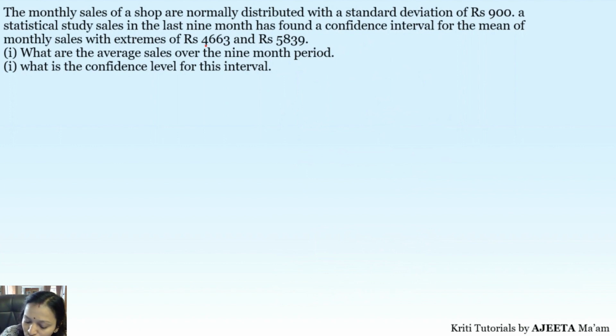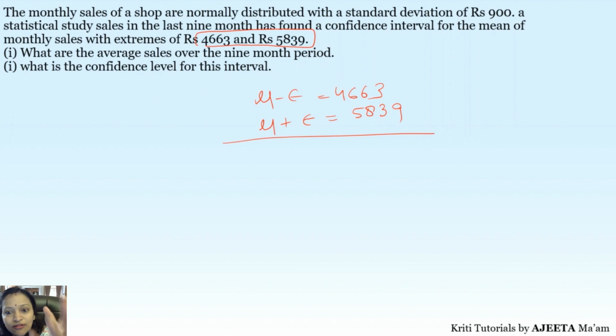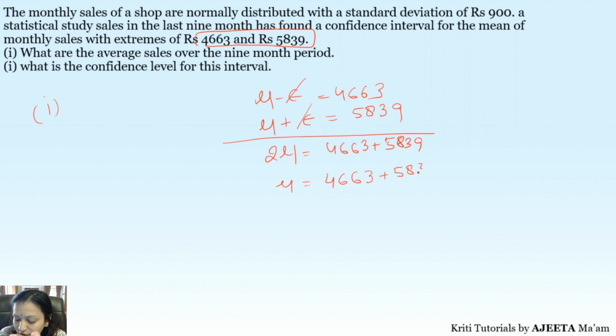So basically what is given to you? 4663 and 5839. One is given to you: mu minus margin of error, which is 4663. Another is given: mu plus margin of error, which is 5839. So if we now have to find the mean, that's the first part. We have to find the average sales over the time period. So what we are going to do is simply solve these two simultaneous equations. It's very simple. Basically you are going to add the two equations. So 2 mu is 4663 plus 5839. So mu will be the average of the two values. Very simple. It's simple for MCQs also.